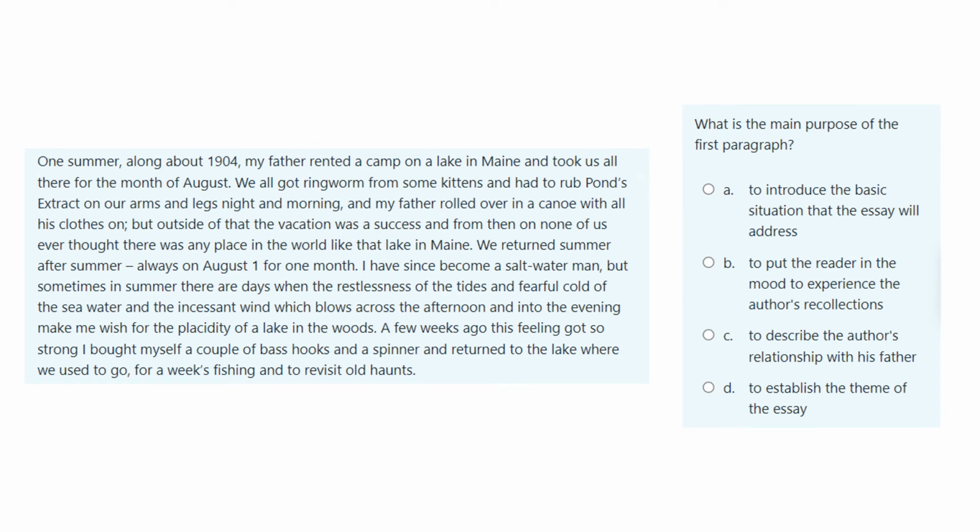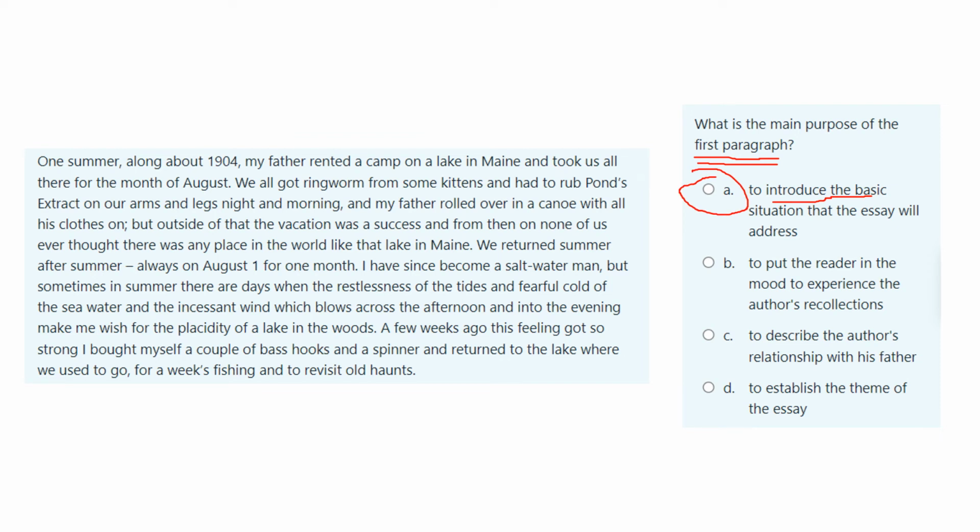And on to the final question, which is one of the easier ones. What is the main purpose of the first paragraph? Well, first paragraphs normally introduce something. And the first answer is to introduce the basic situation which the essay will address. Unless there is something better, that will be the right answer. Introductions of a story might set the scene and introduce the characters. The introduction of a non-fictional piece of writing introduces the topics and sometimes gives a summary of the main ideas. So introducing the basic situation sounds like a good idea.